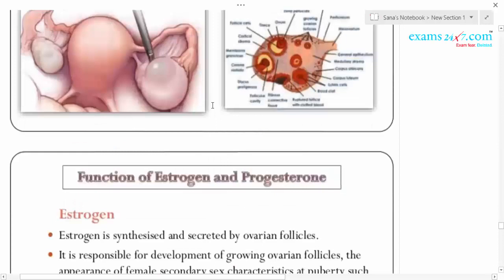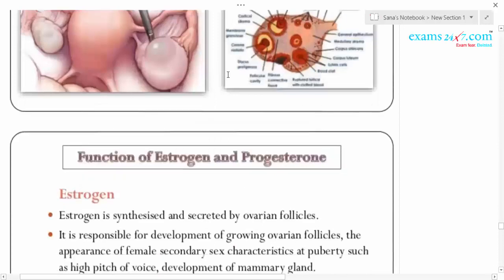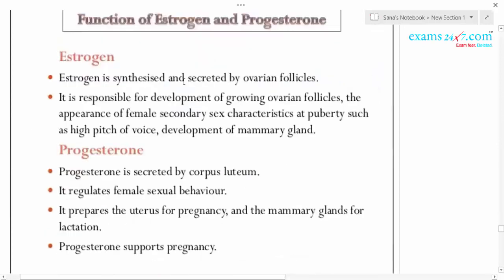The ovary consists of a large number of ovarian follicles. When the child reaches the puberty stage, there will be formation of primary follicles, which transform into secondary follicles, then tertiary follicles, then the Graafian follicle. These follicles are the ones which produce the estrogen, and they are surrounded by the egg or oocyte.